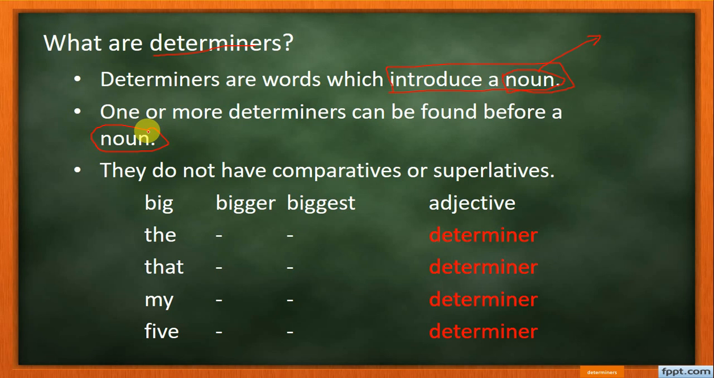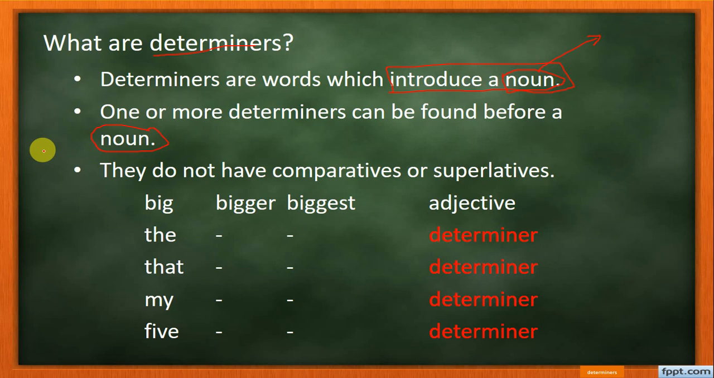Okay dear students? Good. So you understood the definition of determinants and also the usages of determinants. So there were two questions. First question was, what are determinants? Determinants are words. They are also called adjectives of quantity, or quantitative expressions, or quantifiers. We call them determinants, right?